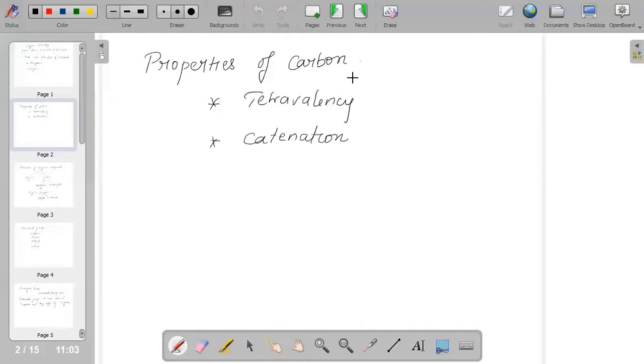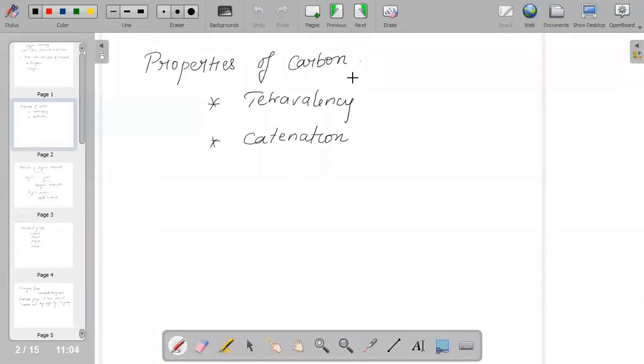And one unique element which we deal with in our day-to-day life is carbon. But why do we consider carbon to be an important element? There are certain properties of carbon which make it unique. That is tetravalency, a characteristic property of carbon by which it can form four covalent bonds.